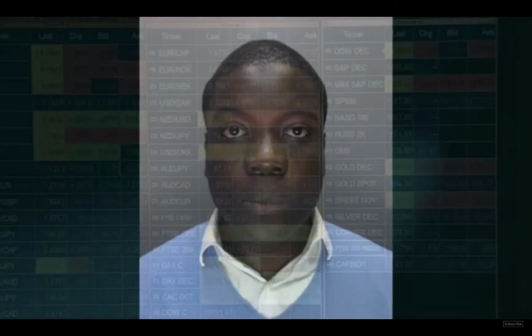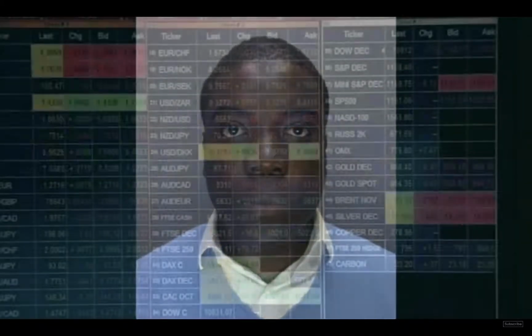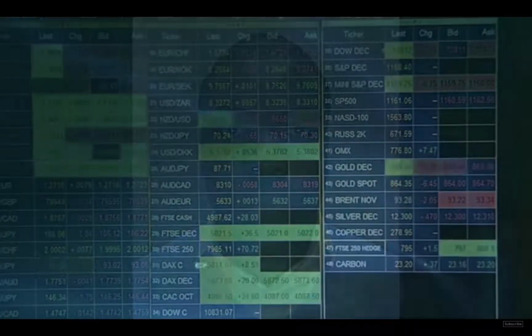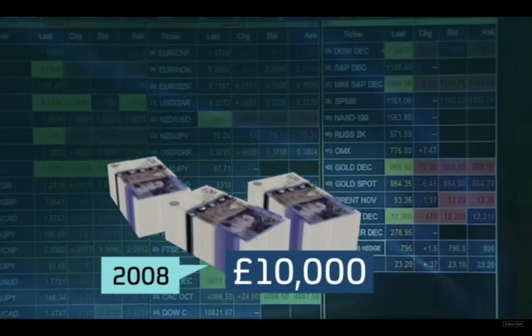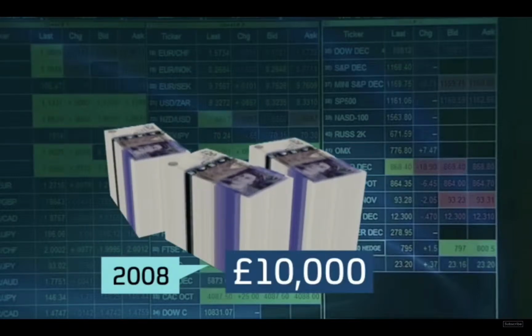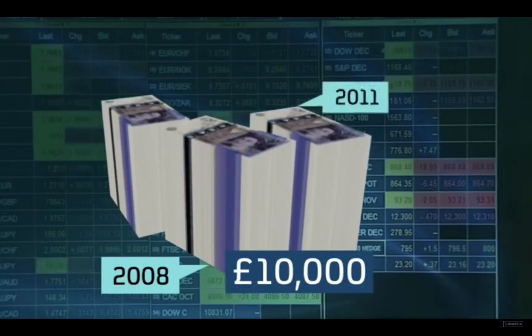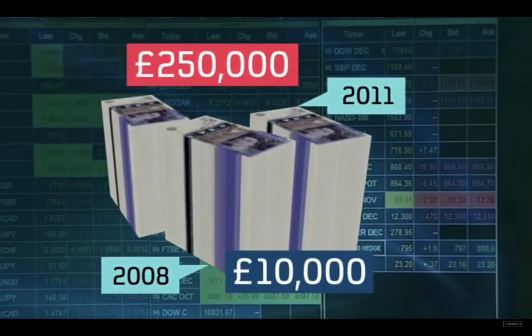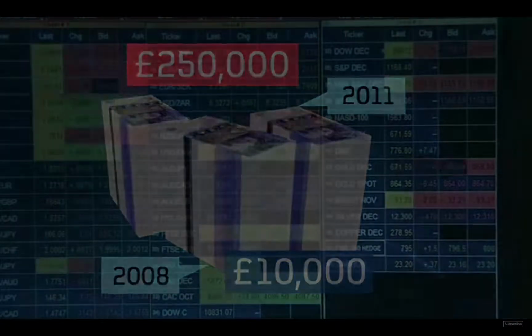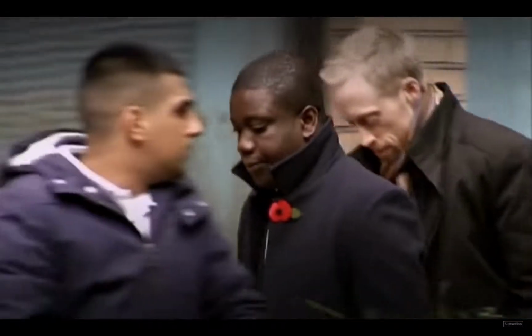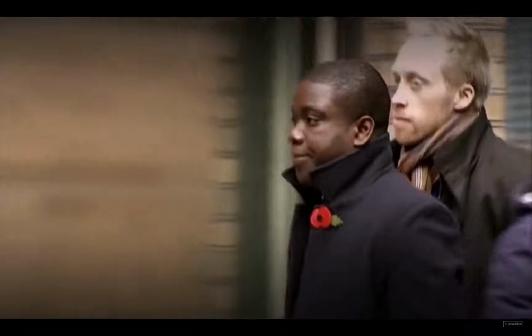It paid off, and he banked huge profits, making a name for himself as a star trader. His salary and bonus soared from £10,000 in 2008 to £250,000 in 2011. But last summer, the markets turned against him. Like Leeson, Mr. Adeboli admitted the false trades and the loss, but his defence was that he didn't act dishonestly.